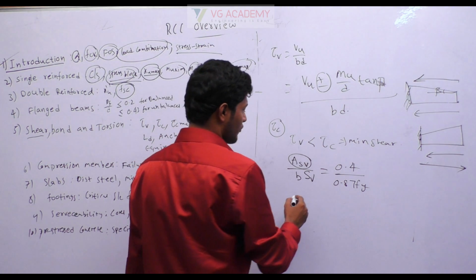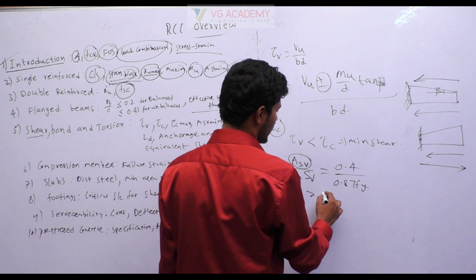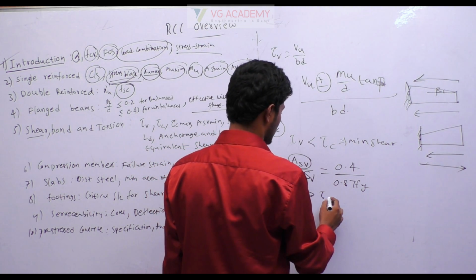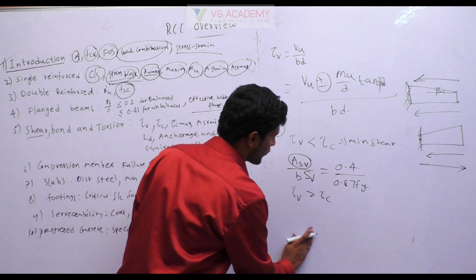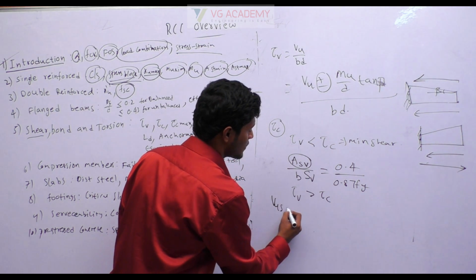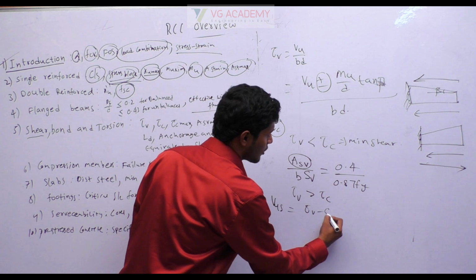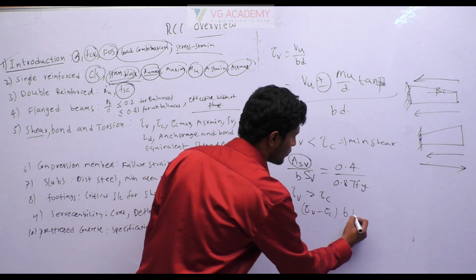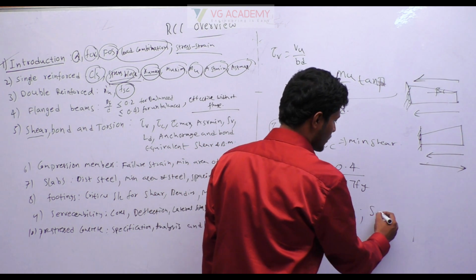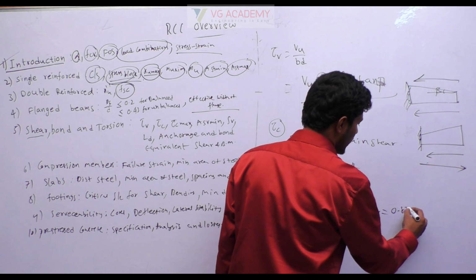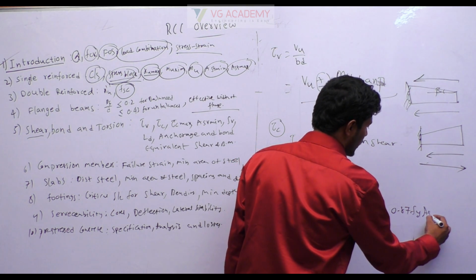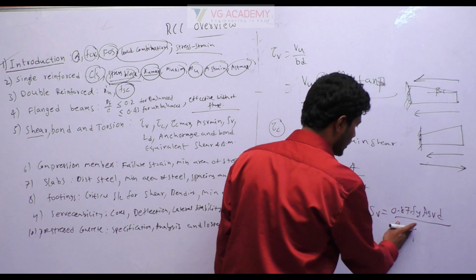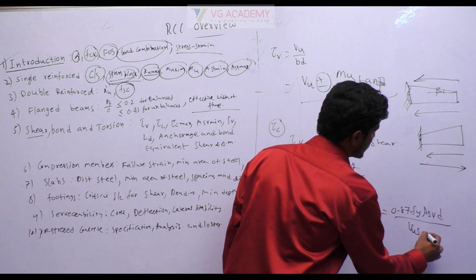Okay, suppose if tau v is greater than tau c, then we have to find something called Vus, which is given by tau v minus tau c into bd, and the spacing is given by 0.87 fy Asv d divided by Vus.